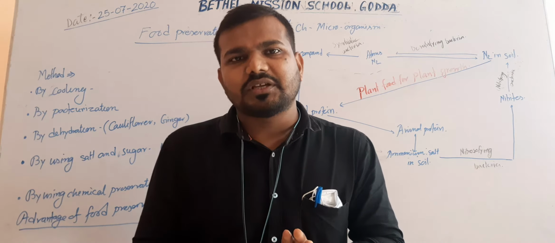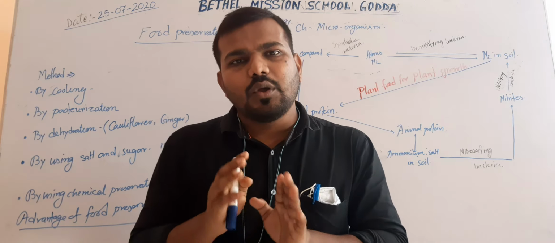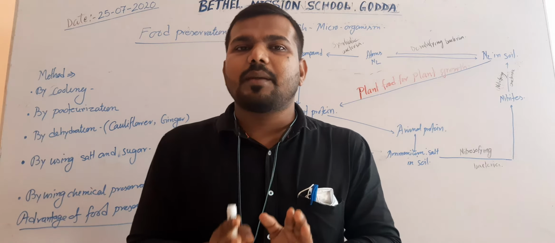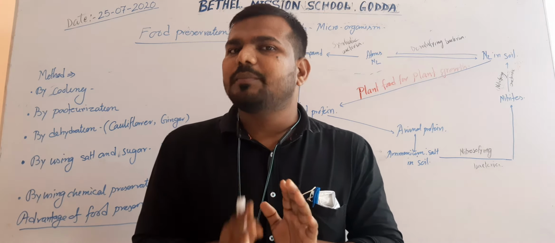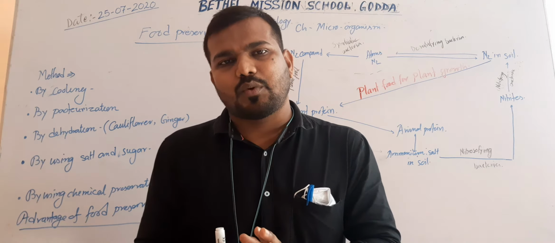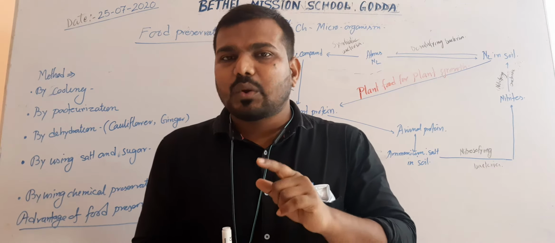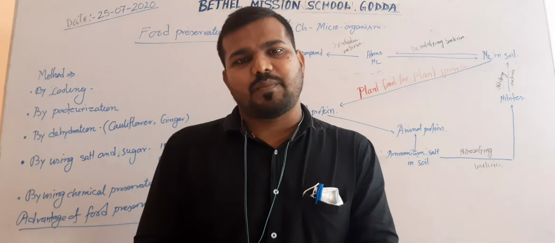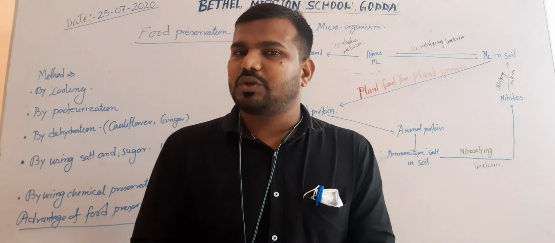The second method is pasteurization. Louis Pasteur invented a modern method to preserve milk or dairy products by a cooling and heating treatment, known as pasteurization.